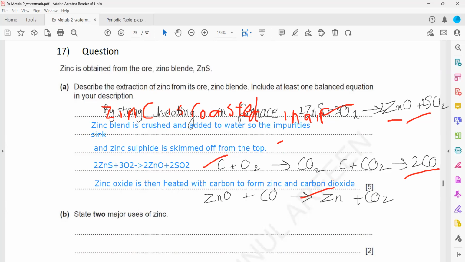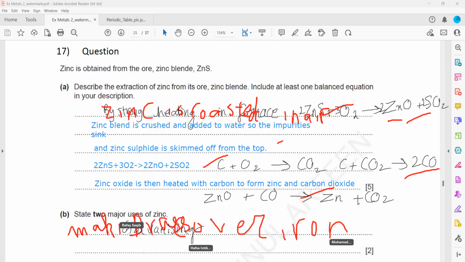State two uses of zinc. Where do we use zinc? What are the uses of zinc metal? We use it to make the alloy brass. What else? Galvanizing, preventing rusting. Galvanizing is usually a term for zinc plating, so galvanizing is preventing rust here. You can mention galvanizing iron or making brass or alloy. Even batteries are also used, consisting of zinc electrodes.